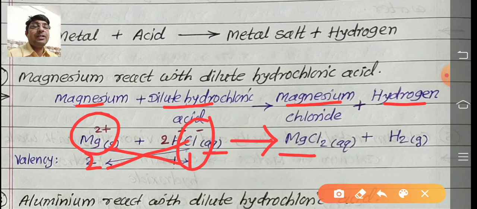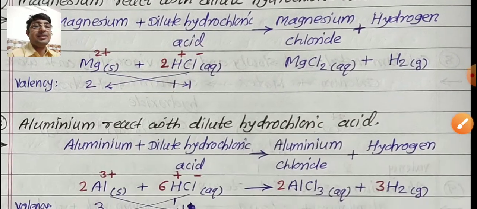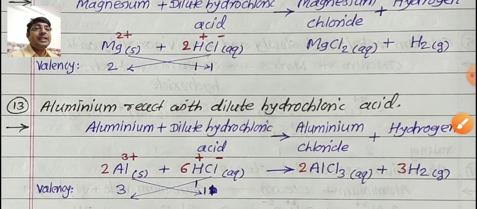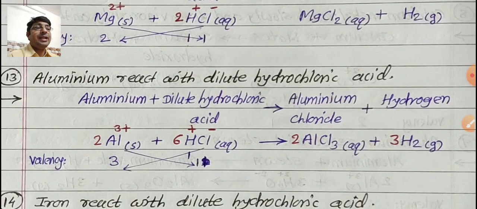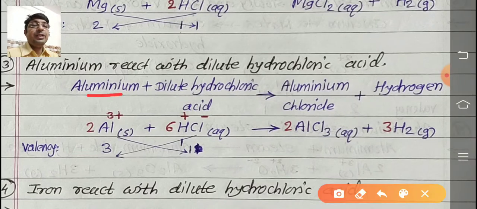Plus, what remains? Only one hydrogen atom. For balancing purposes we multiply by 2 here. So 2 hydrogen atoms combine to form hydrogen gas. Next, aluminium reacts with dilute hydrochloric acid to form the respective aluminium chloride, and hydrogen gas is released. We know that aluminium valency is 3, and hydrochloric acid is H plus Cl minus, where both hydrogen and chlorine show valency 1.